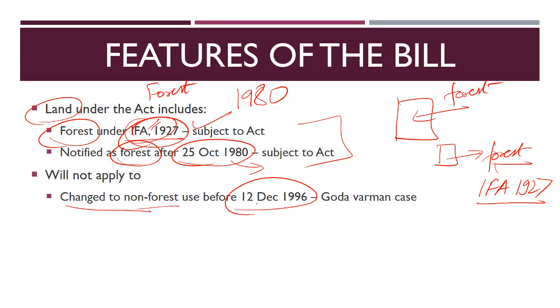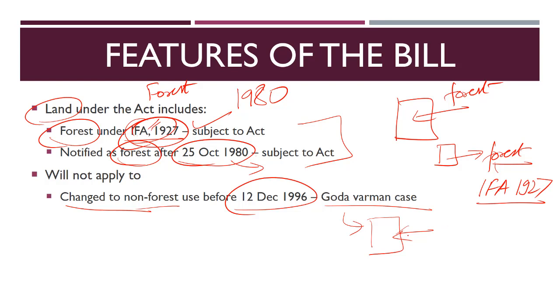Why this date? On 12th of December 1996, the Supreme Court passed a landmark judgment in the Godavarman case. What is this Godavarman case? The Supreme Court said that if there is a forest, then there is no necessity that it has to be declared as such by the central government.